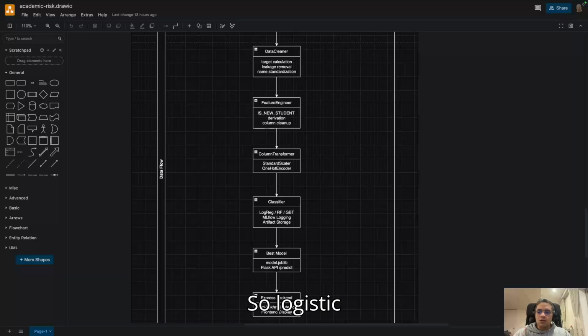So logistic regression achieved 37% test recall. Random forest did better at 55%, but gradient boosting reached 95% recall. So it's a 2.5x improvement over random forest. So gradient boosting was the clear winner.